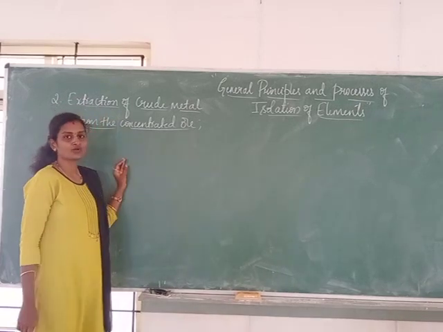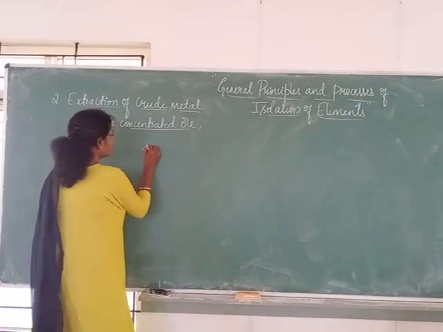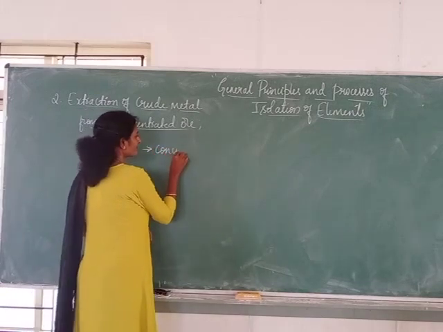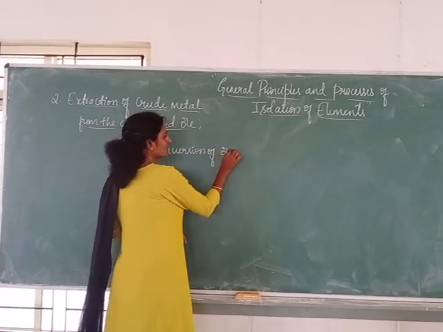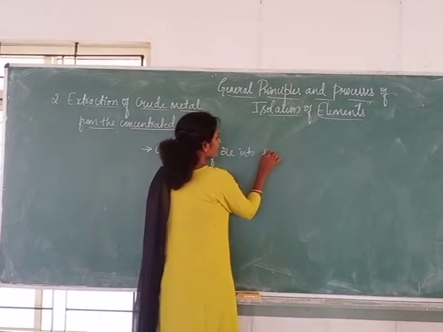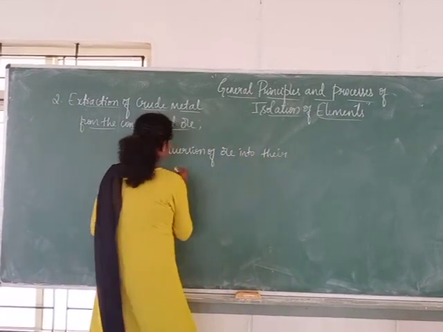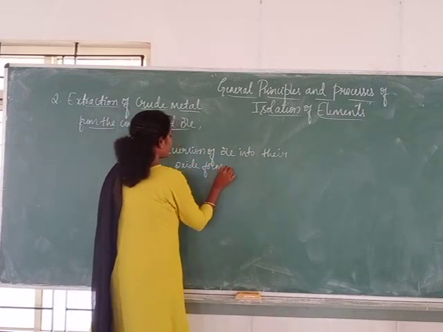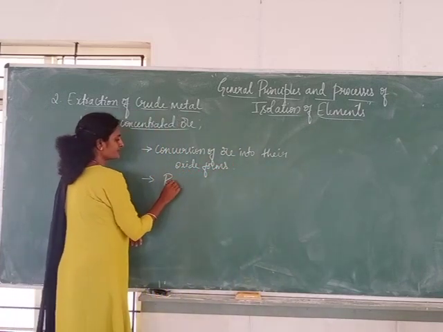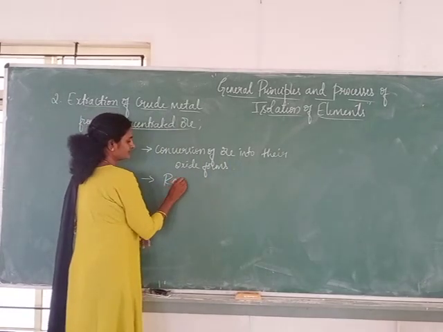This mainly involves two steps, that is conversion of metal or ore into their oxide forms, and the second important step is reduction.